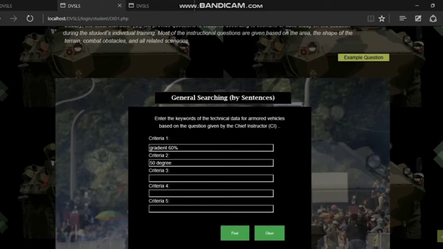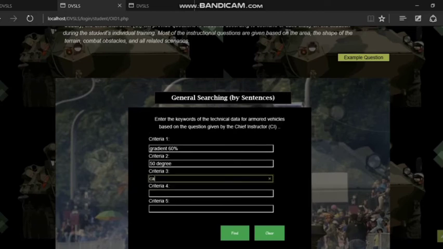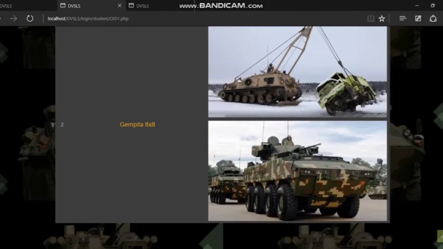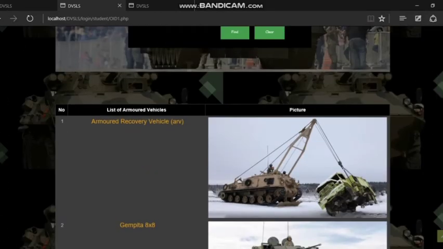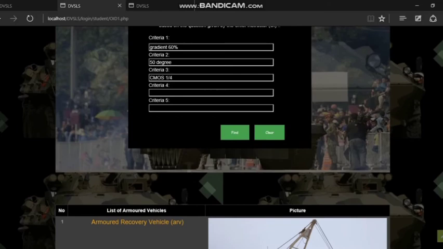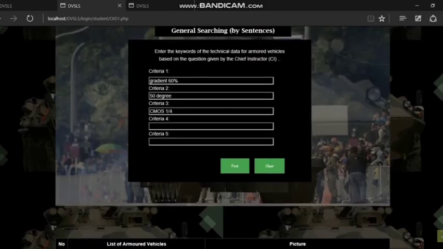And then ditambah pula dengan soalan, kenderaan ini juga mempunyai kamera sensor jenis CMOS 1/4. And then for camera sensor, or can just put CMOS 1/4 and find. So 2 types, Kapita and armored recovery vehicle, are suitable for this situation.